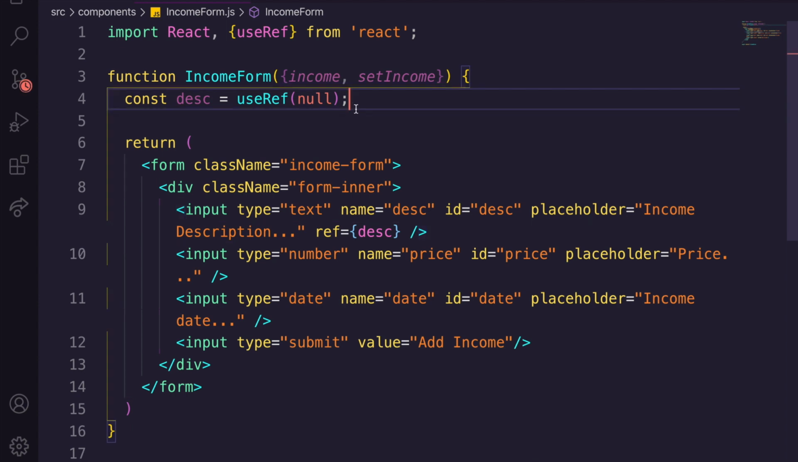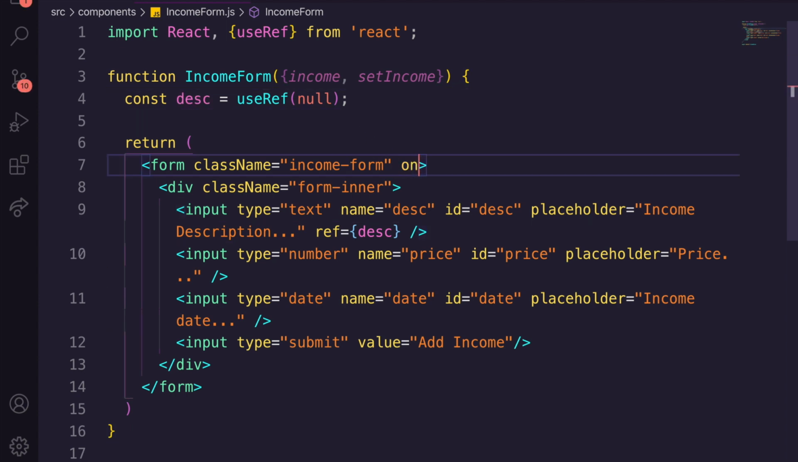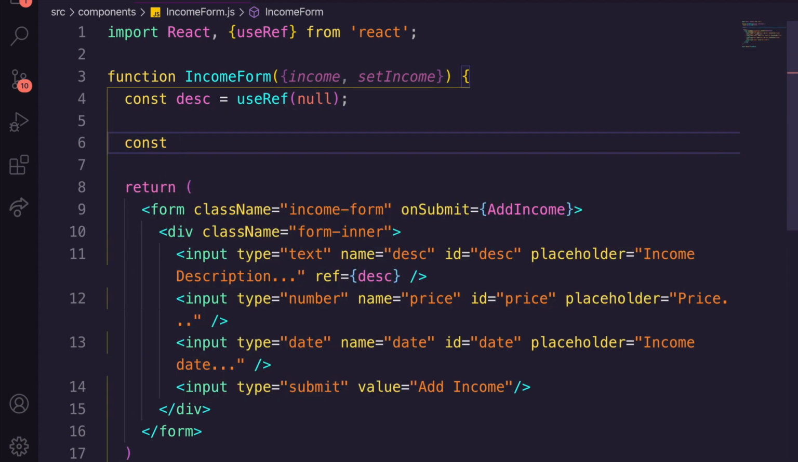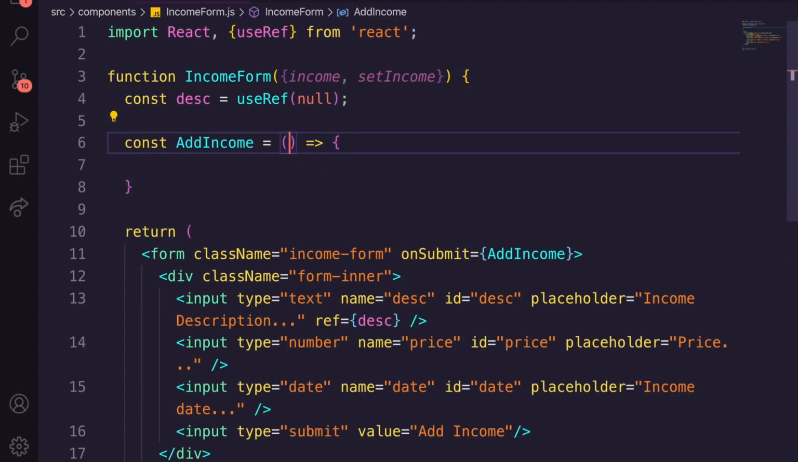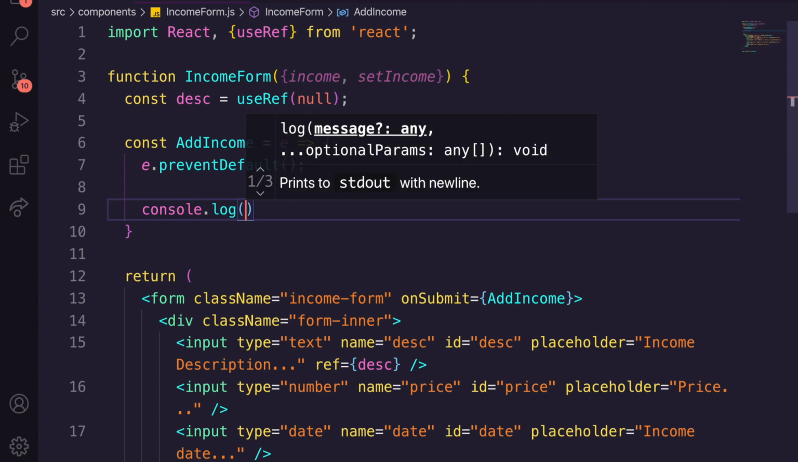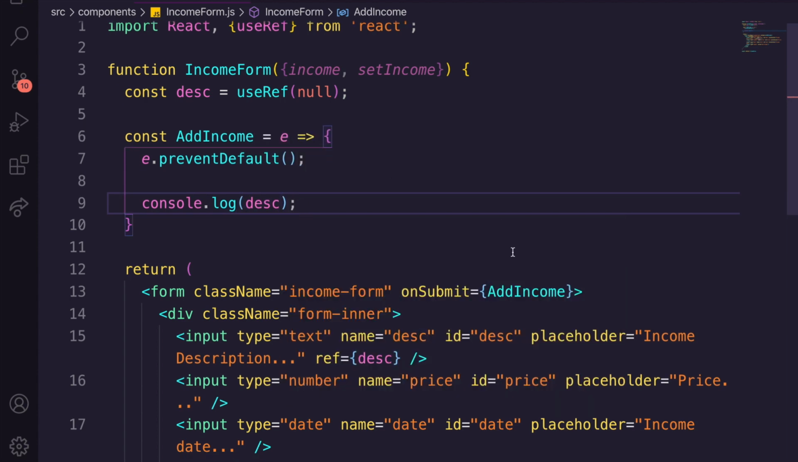Now if we hit save, and we create that onSubmit handler, so let's go onSubmit, and we'll call it something along the lines of add income, because that's what it will be doing. If we go up here and we say const addIncome is equal to an arrow function, and we're just going to pass through e, and what we're going to do is go down here and say e.preventDefault. All we're going to do is console log desc. So now we've got that.